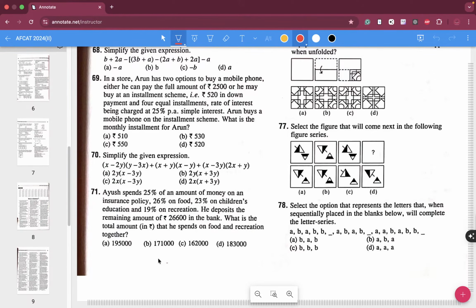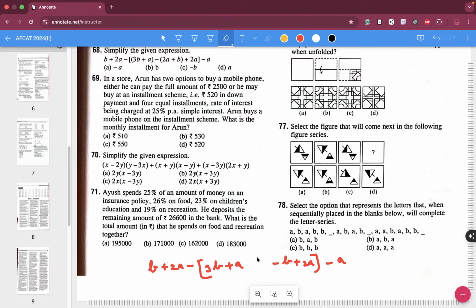So B plus 2A, minus 3B plus A, minus 2A, minus B plus 2A, minus A. Okay, this is what we have.